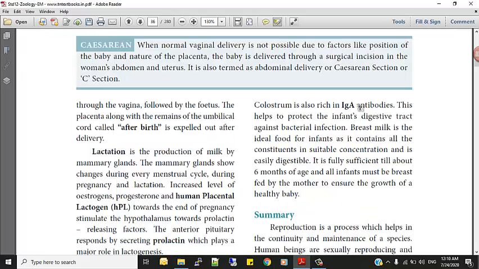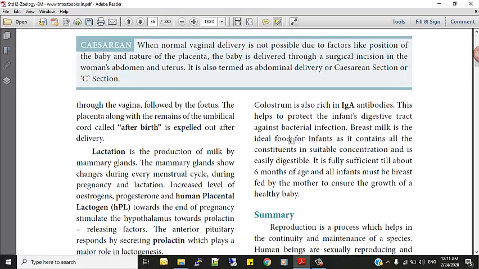We will see what the specific antibody is. What is that exact antibody it carries? Colostrum is also rich in IgA, immunoglobulin A. I think we would have studied many immunoglobulins. So immunoglobulin A is rich in colostrum. This helps to protect the infant's digestive tract against bacterial infection.